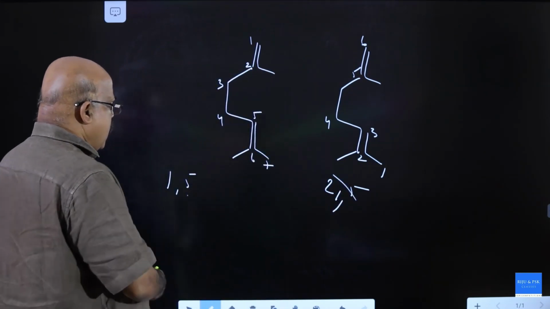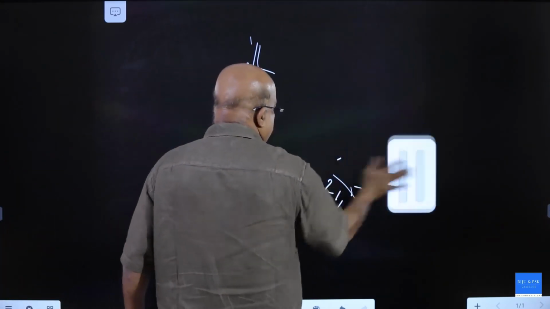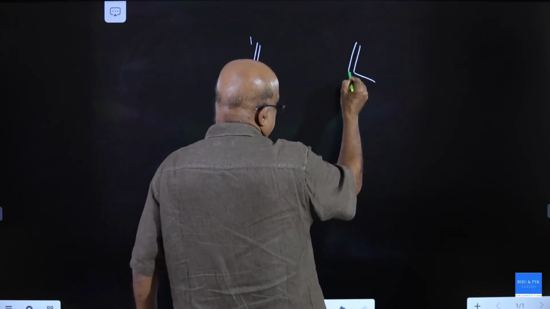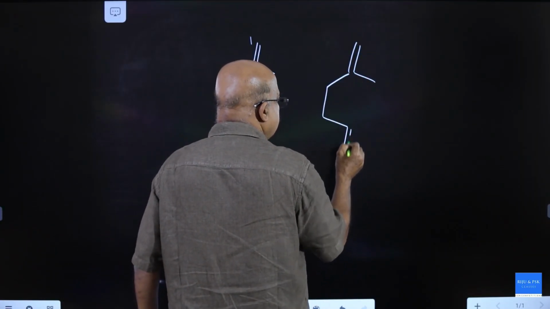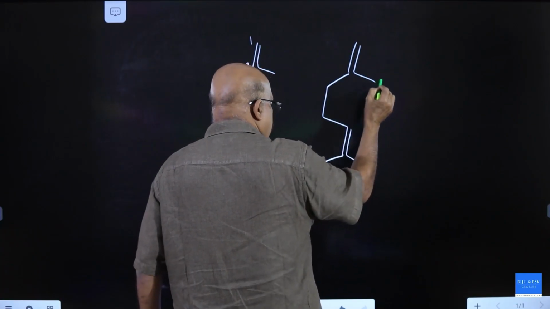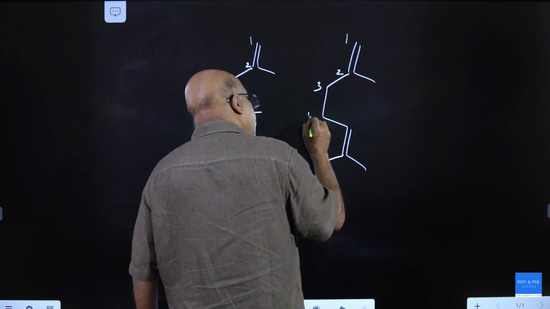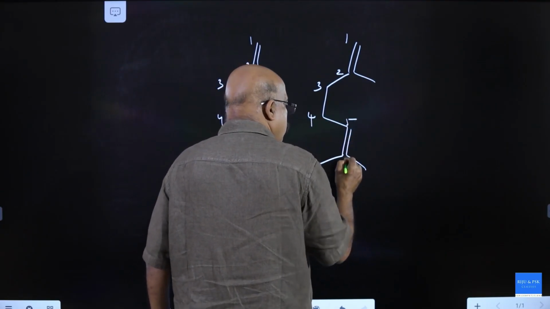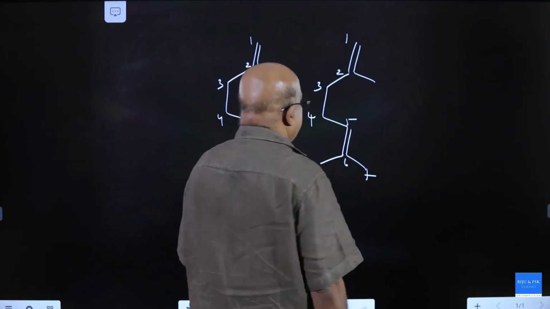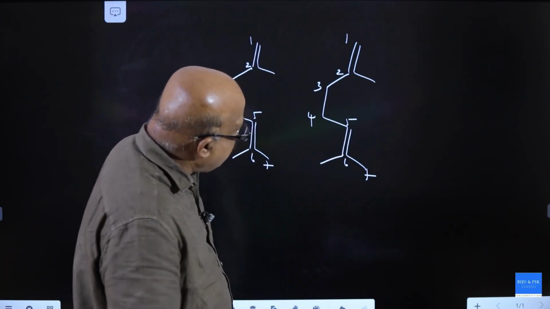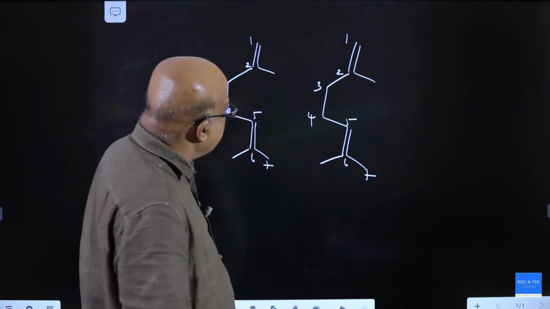What is its IUPAC name? This molecule is named as 1, 2, 3, 4, 5, 6, 7. There are methyl substituents at the second and sixth carbon.